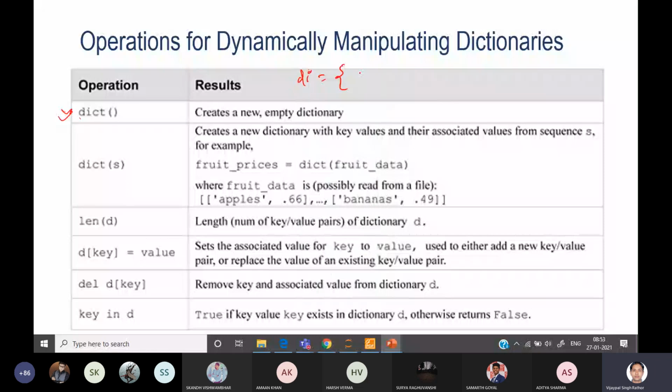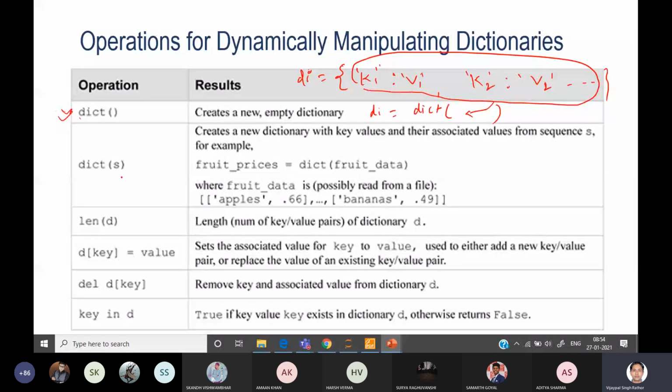A similar thing you can do using the constructor. You can directly write di equals dict, and whatever things you have specified here, you can provide inside this bracket. Then the dictionary will be created. Inside this dict you can pass a tuple or list, or some other kind of values, and accordingly you can create the keys and values, or create that dictionary accordingly, by passing.